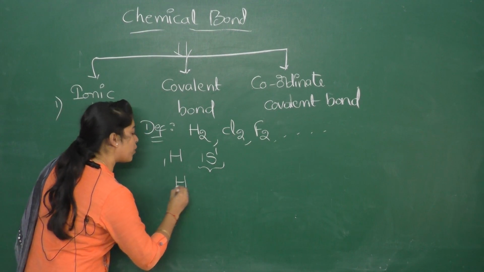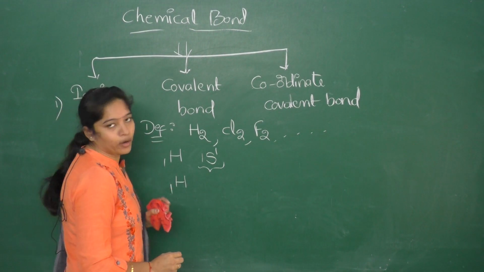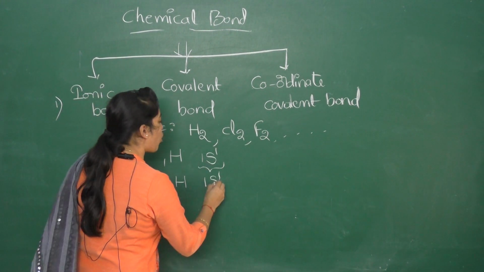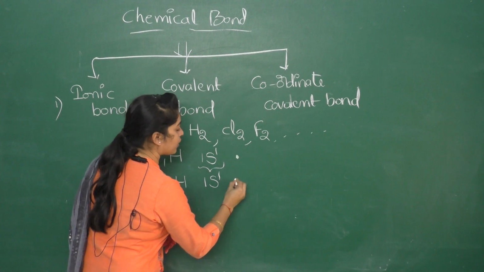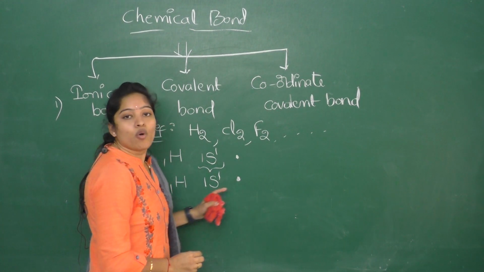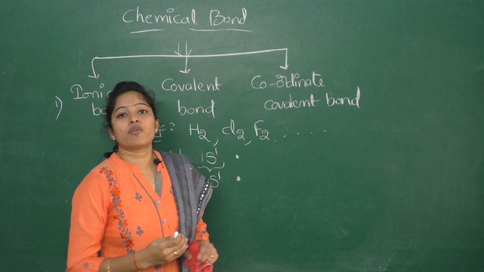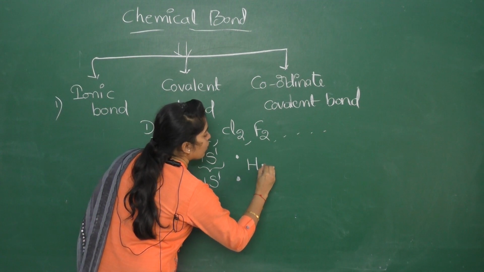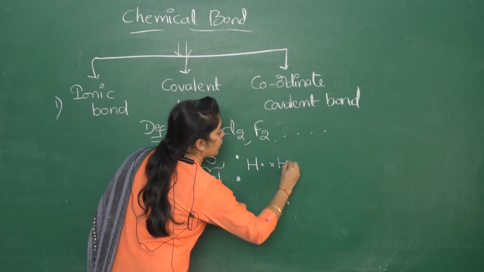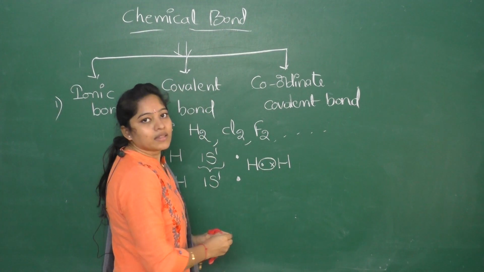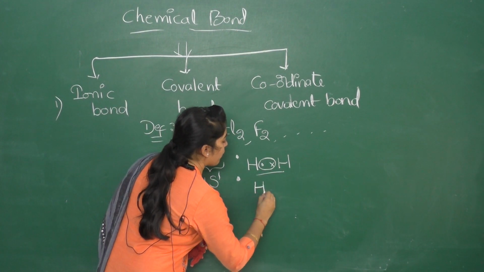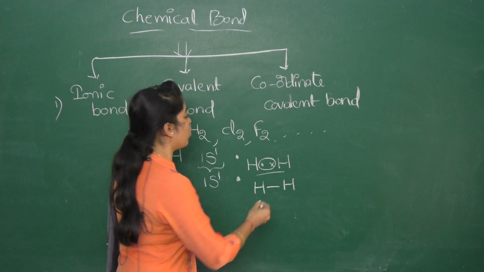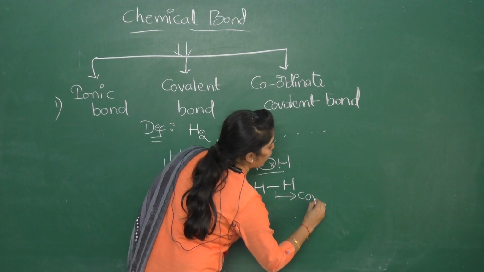Another hydrogen also has atomic number 1, so its electronic configuration is also 1s1. Both hydrogens have 1 electron each. For the bond formation we need 2 electrons, so one hydrogen gives 1 and the other hydrogen also gives 1 electron. So this is the sharing of electrons. They form a bond between hydrogen and the other hydrogen. So this is called covalent bond.